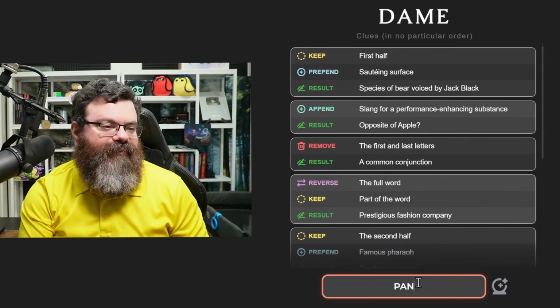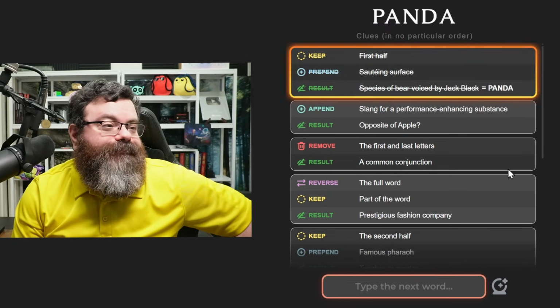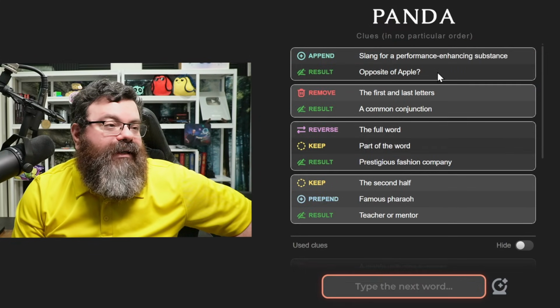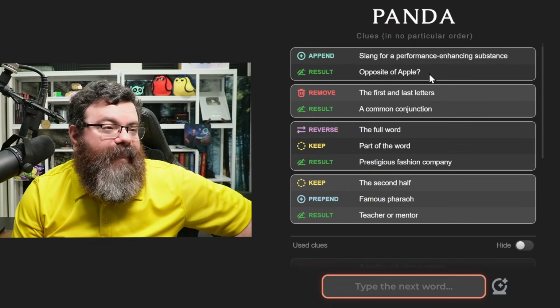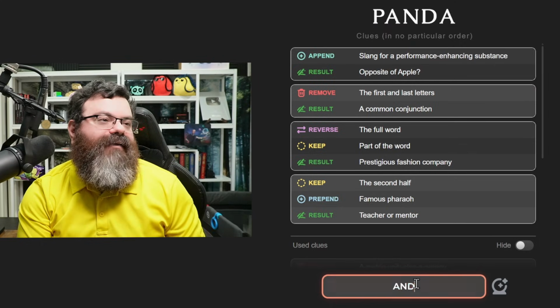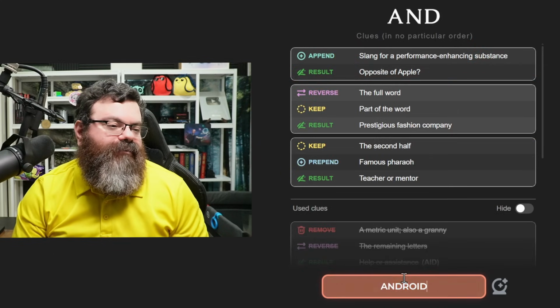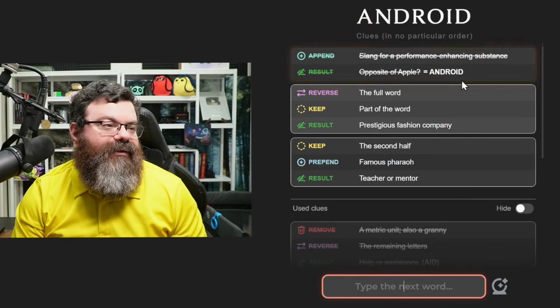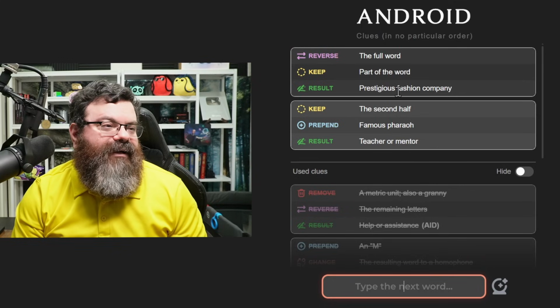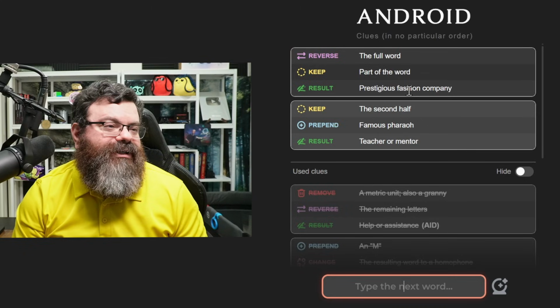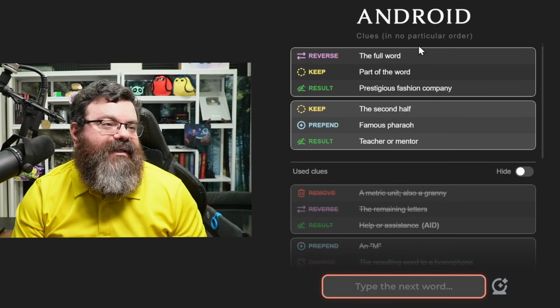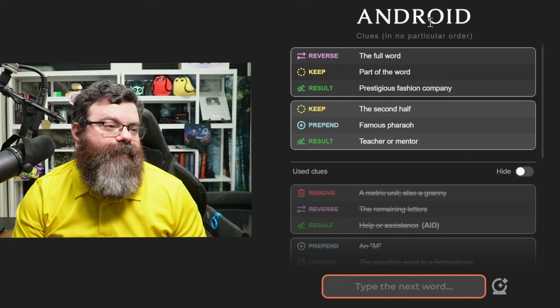So this is Jack Black, panda. All right. Now from panda, I think we're going to get and. We remove the first and last letters and get and, yeah. And then that's going to give us our android. We put roid at the end of and we get android. We talked about that. Now, we're either going to reverse the full word and then keep part of the word for a prestigious fashion company. We're going to keep the second half. This doesn't really have a second half to keep.